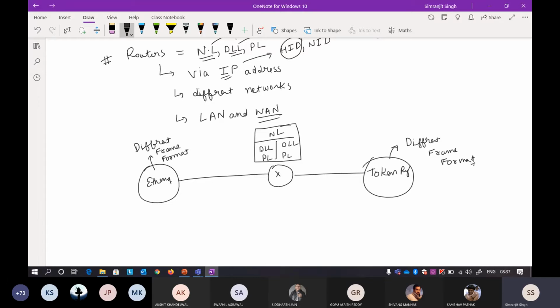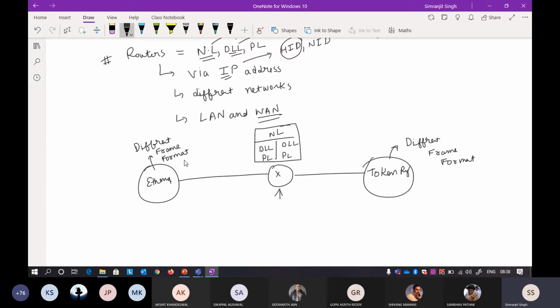Every LAN already has a type of frame that is defined. If you are using Ethernet to Ethernet, the frame format will be similar. But if you are using Ethernet to token ring, there is a router, so it can connect two different LANs. We have already discussed that part in Bridge also. So Bridge also has this capability. Now what exactly does it do?